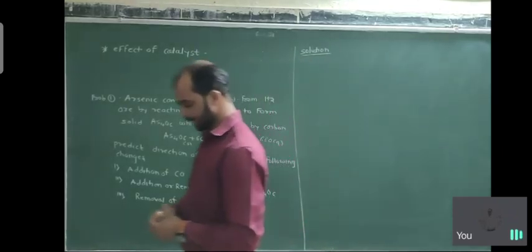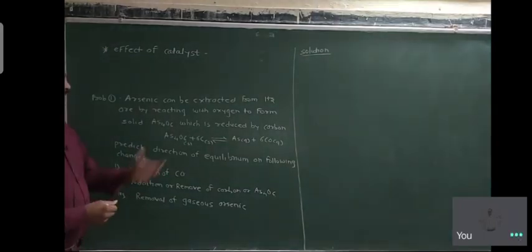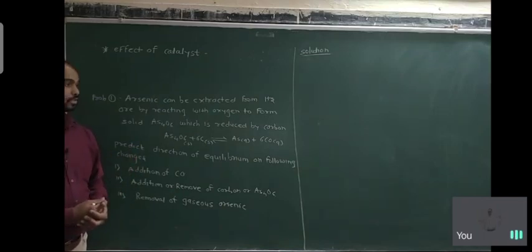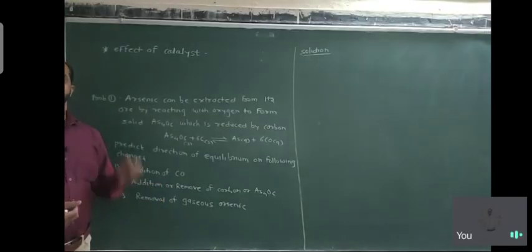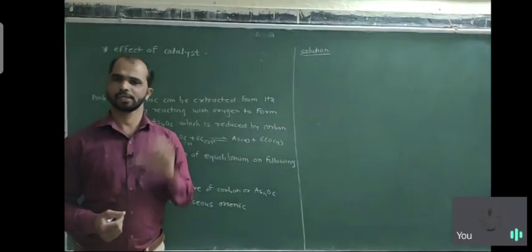Arsenic can be extracted from its ores by reacting with oxygen. So what is an ore? When any metal can be extracted economically, it is the ore.